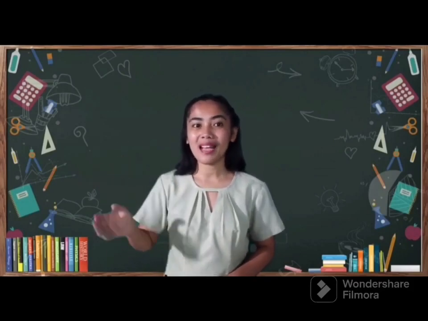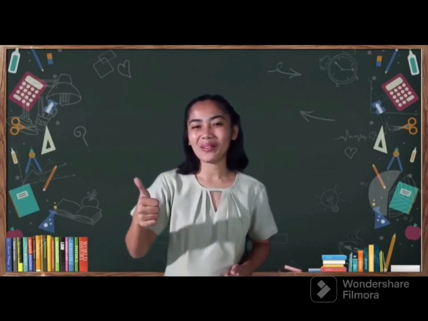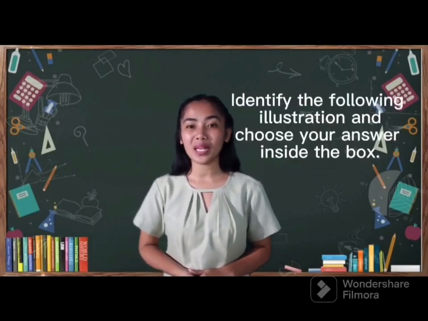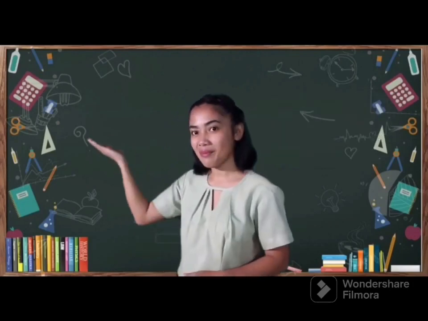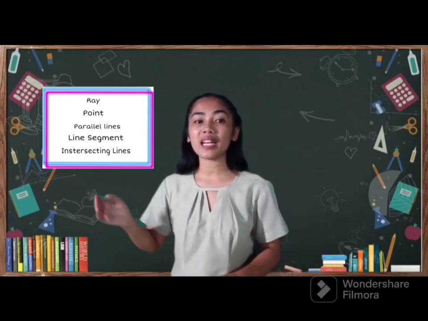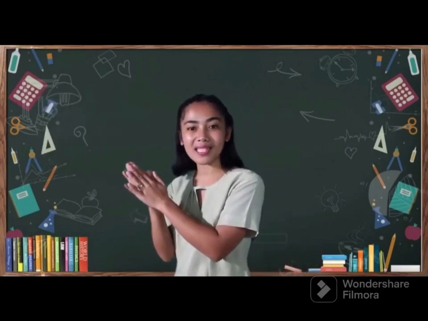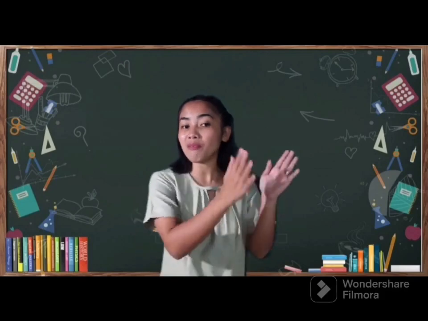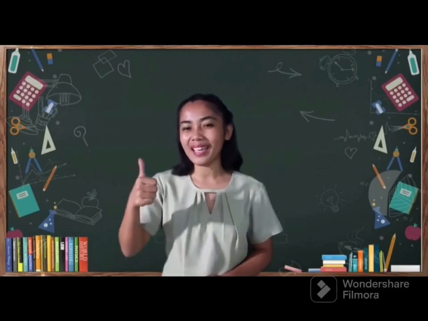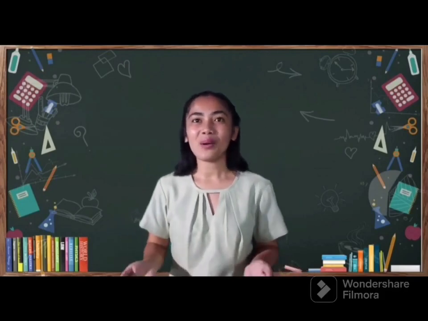Now, before we proceed to our new lesson, let us first answer this 5-item question. Are you excited to answer this activity, class? Okay, very good. So our direction says, identify the following illustration. Choose your answer inside the box. Did you understand the direction? Okay, clap twice if you do understand, whereas clap once if you didn't. Okay? Did you understand, class? Very good.